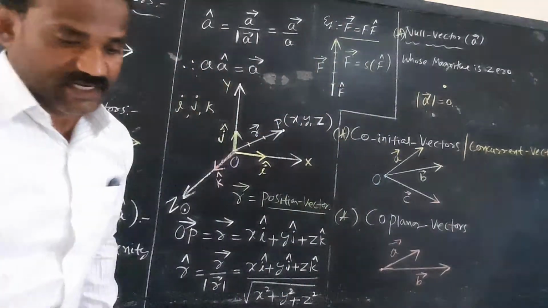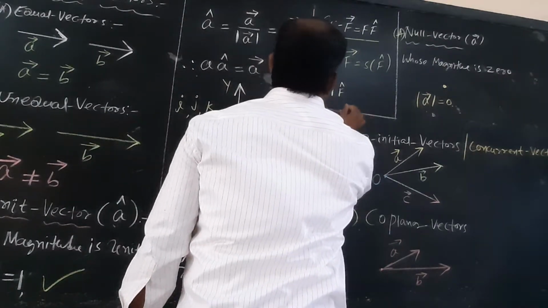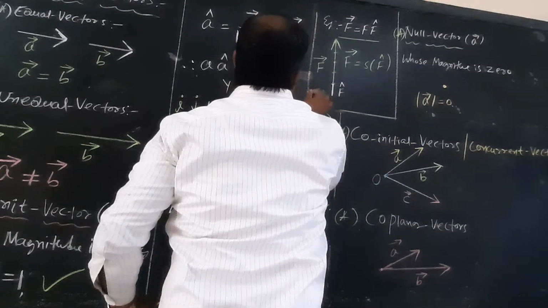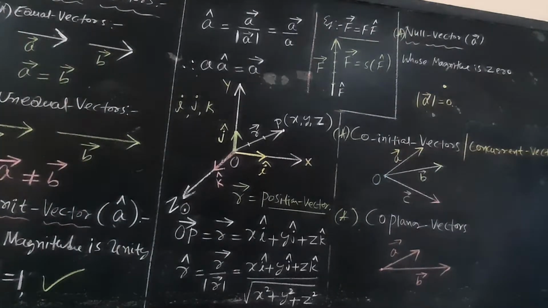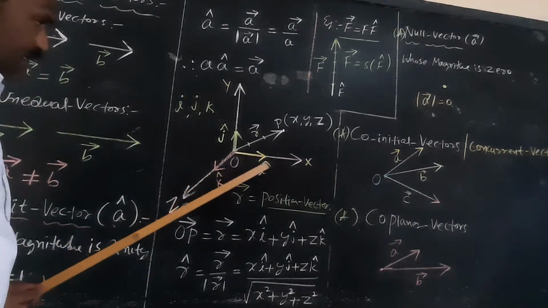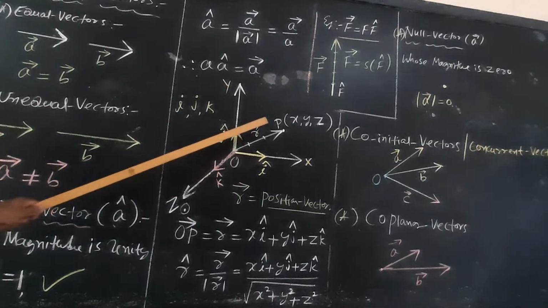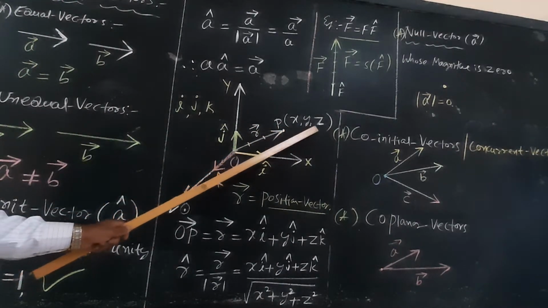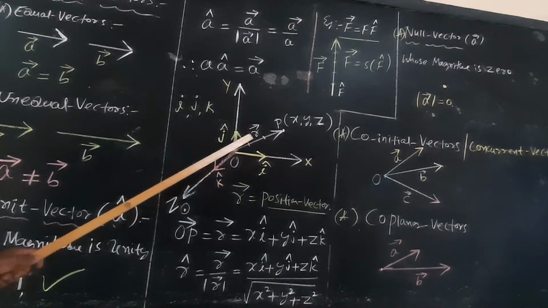What are the types of unit vectors? Please pay attention here to how to represent a unit vector. See here, this is the x-axis, this is the y-axis, this is the z-axis. Consider a point in space. Space has 3 coordinates: x coordinate, y coordinate and z coordinate. I marked a point P in space, where R is called the position vector.